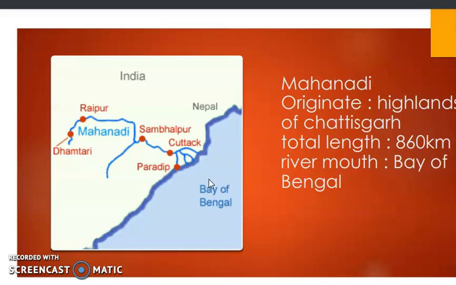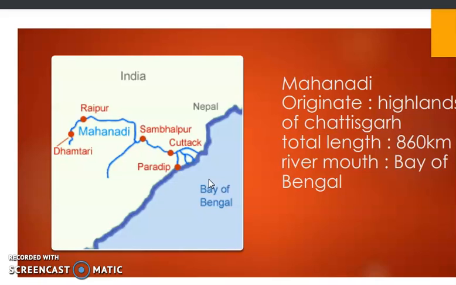So Mahanadi is again an east flowing river like the previous one. Mahanadi is an east flowing peninsular river of India, which rises in the highlands of Chhattisgarh, and it flows through Odisha to reach the Bay of Bengal. The total length of the river is 860 km, and the drainage basin of the Mahanadi river is shared by different states like Maharashtra, Chhattisgarh, Jharkhand and Odisha. This part is very much important, from which area the river will move.